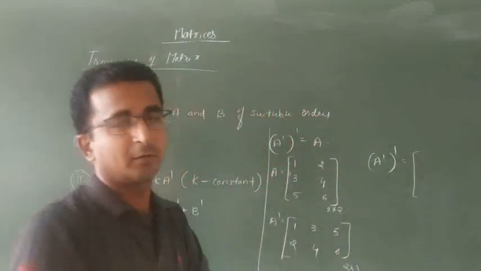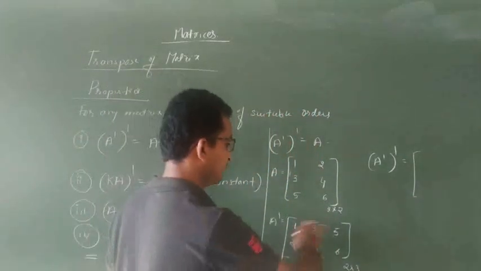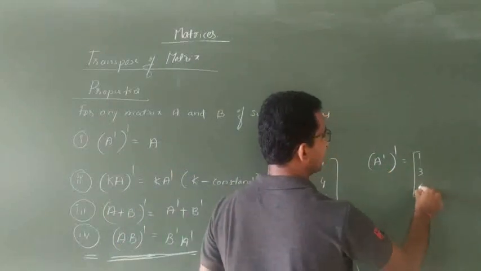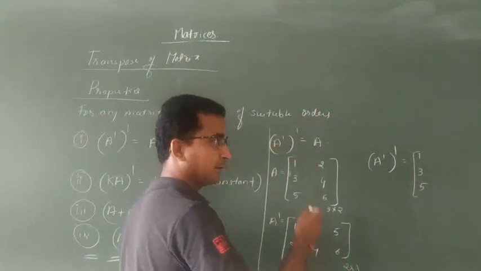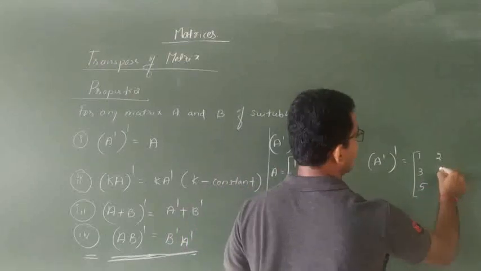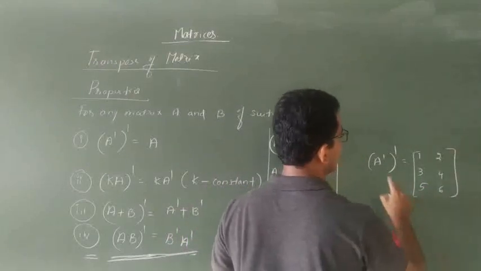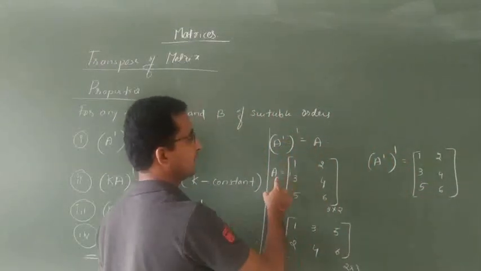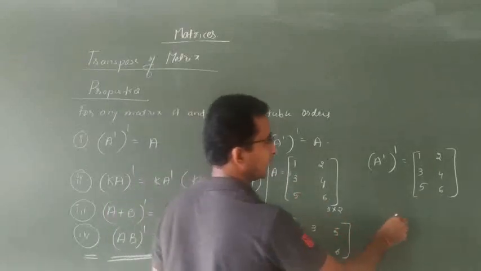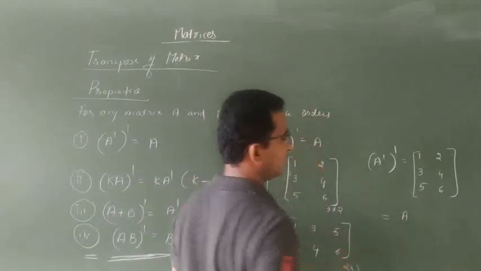Interchanging the rows in terms of the columns. This is 1 3 5. Then the second row in terms of the second column is 2 4 6. So A dash of whole dash, again what you get is nothing but your A.